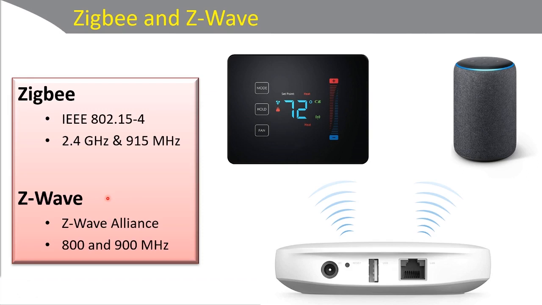Now, Z Wave is very similar, but it's a separate protocol that's standardized by the Z Wave Alliance. And this works between the 800 and 900 megahertz frequencies. As with Zigbee, you might find Z Wave modules in security systems or lighting control devices, or as I mentioned, thermostats, and so on. As of the writing of this book, Z Wave has a longer transmission distance than Zigbee does. And it's very common in the realm of home automation.